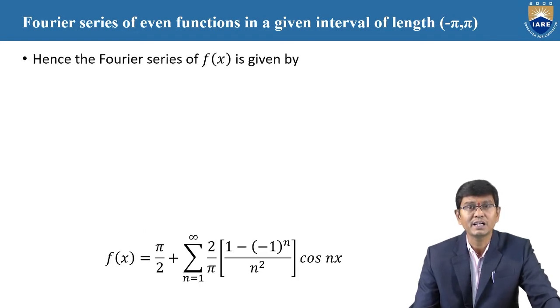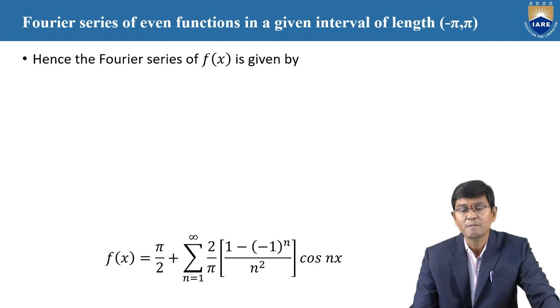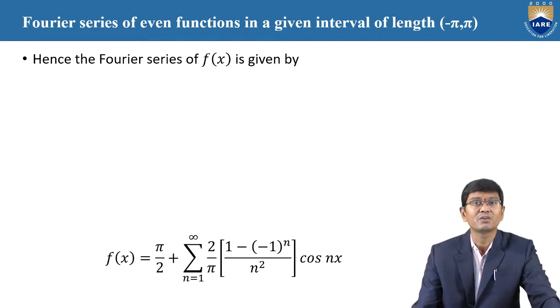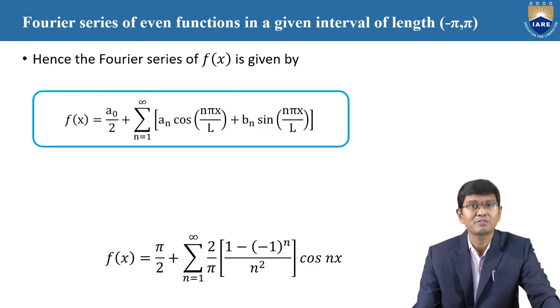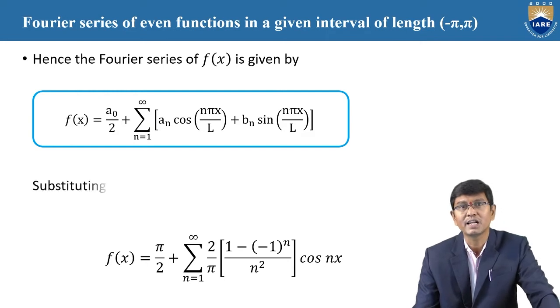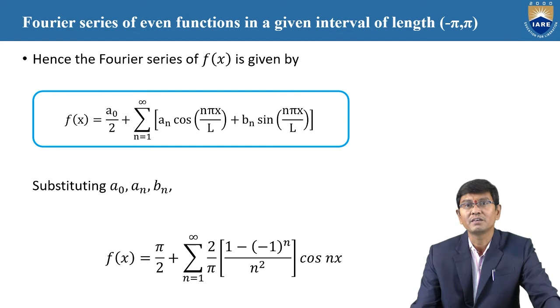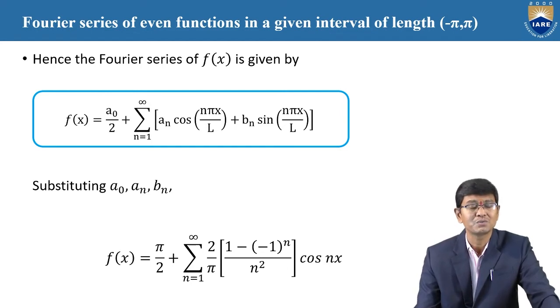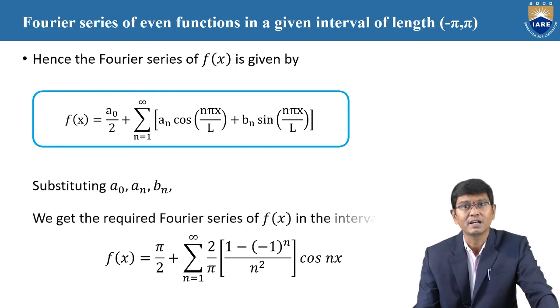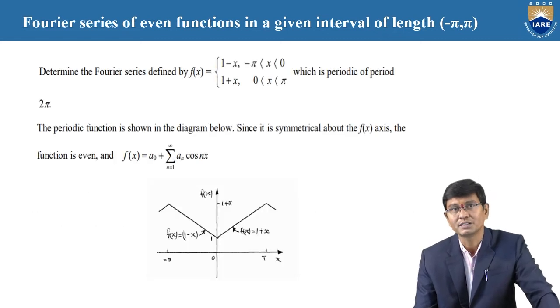Now by using a naught and also an, the required Fourier series is f of x. After replacement, the value is clearly f of x equal to pi by 2 plus summation 2 by pi into 1 minus of minus 1 whole power n by n square into cos n x. This is the final required series.